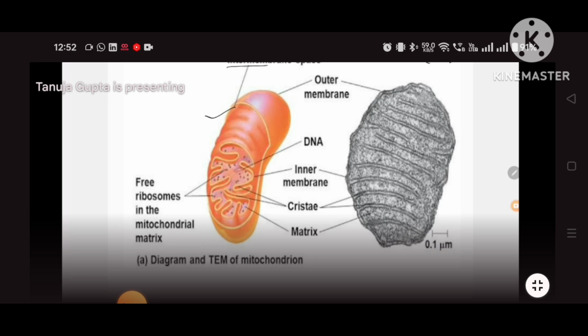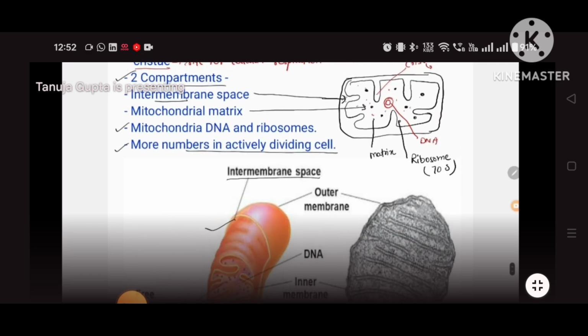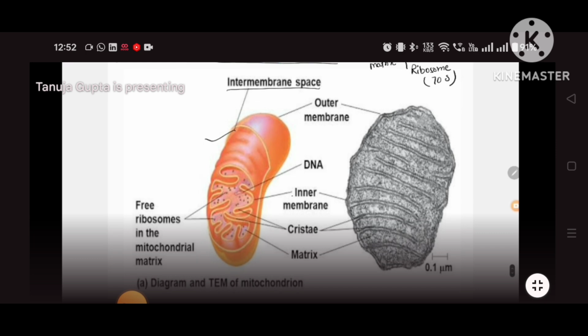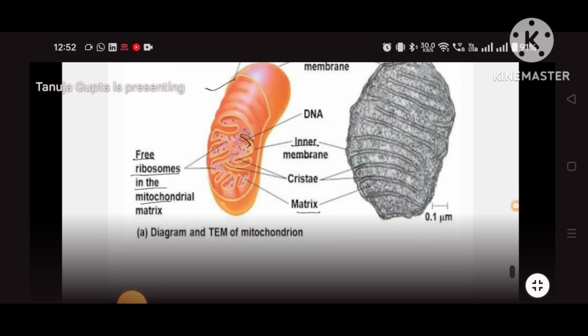Here it is given the intermembrane space, which I have shown over here. Outer membrane, inner membrane, which has the infolding you can see, called cristae. Inside the material is matrix. Some free ribosomes are also present in this one. See the diagram and TEM of mitochondria. You must be remembering TEM, transmission electron microscope, so it is giving the internal structure of that organelle.